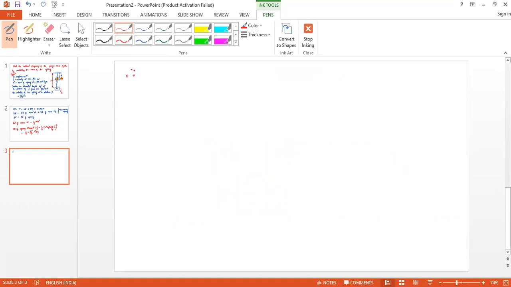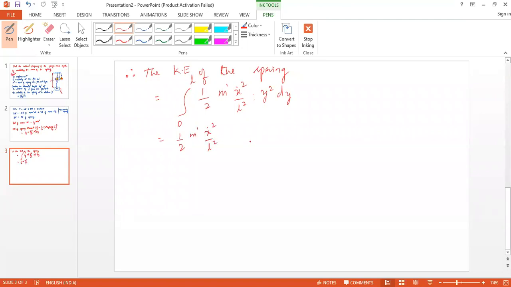Therefore, the kinetic energy of the spring is equal to the integration of 1 by 2 m dash x dot square by L square multiplied by y square dy over the length, that is 0 to L. So here this 1 by 2 m dash x dot square by L square is a constant, right?